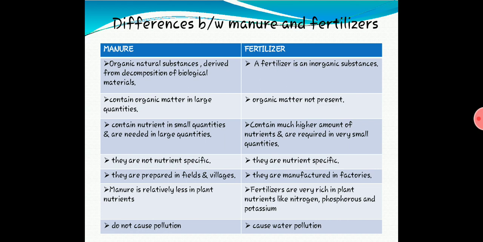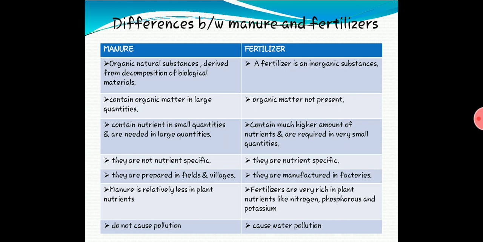Next, manure is prepared in fields and villages. Yes, we can prepare manure in fields and villages, because last year we learned that the farmers will dig a pit, and inside the pit they will put all the plant and animal waste, and they will leave it closed. Later, after some weeks, we can see that whatever waste they have put in the pit will be converted into manure. Very easy method it is. So it can be prepared in fields and villages, whereas fertilizer is manufactured in factories.